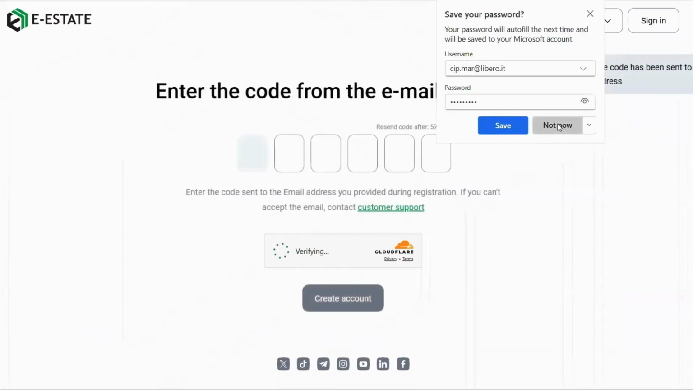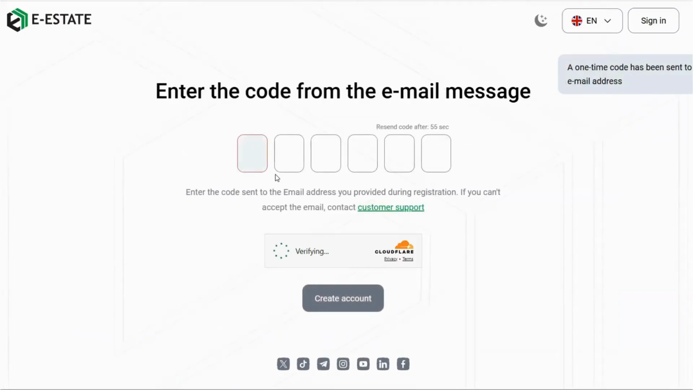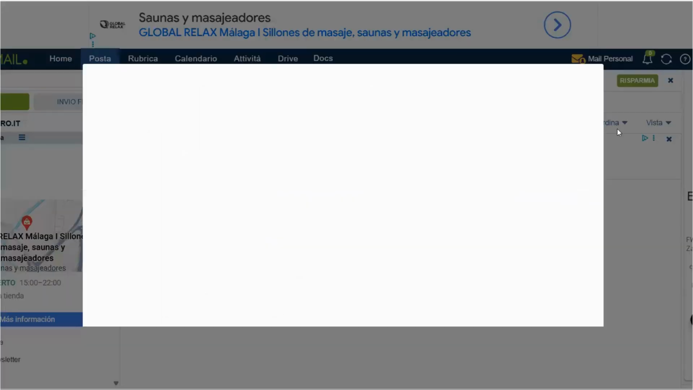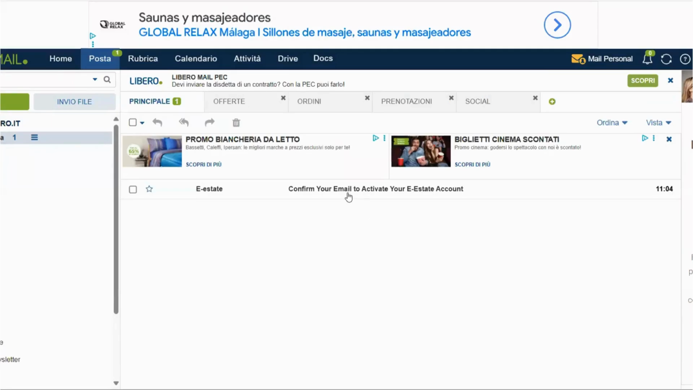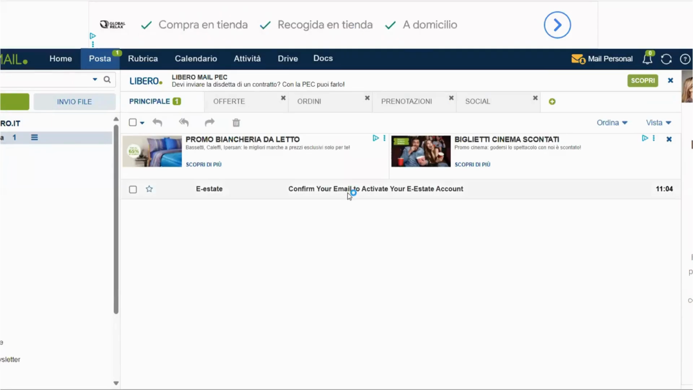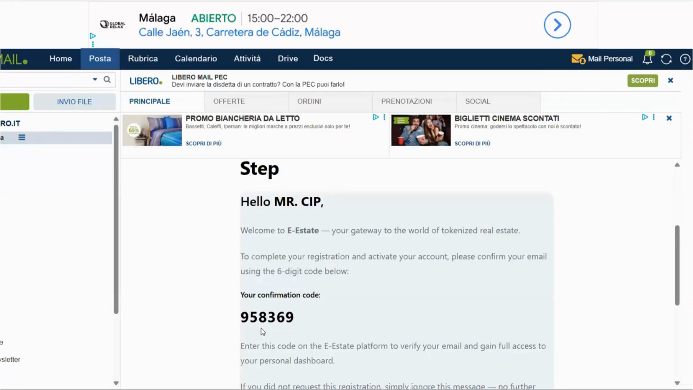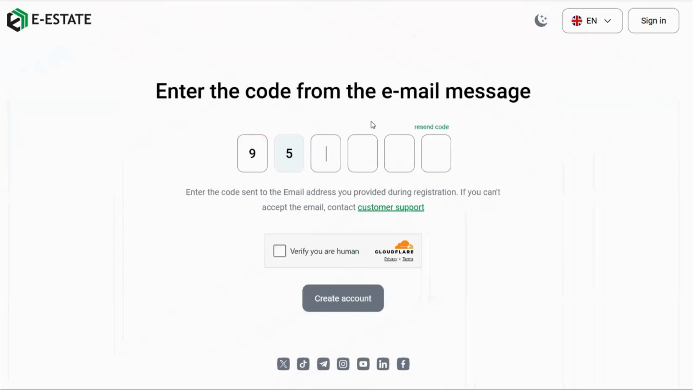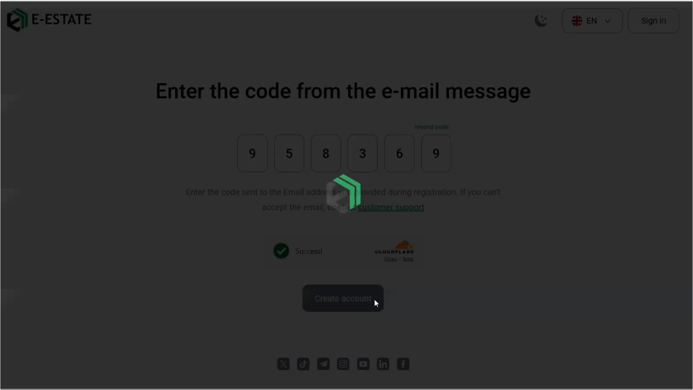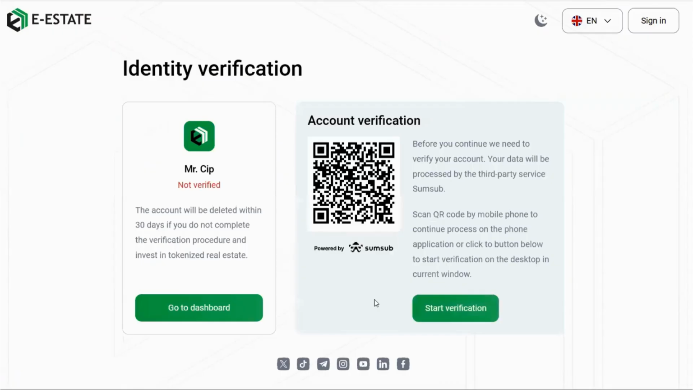and it asks you to put a code they send to your email. We just go to our email, and here we can see we've got an email: confirm your email to activate your eState account. The code is here, 958369, 958369. Verify once again you're human. Create account. And that's it. We are into the account.